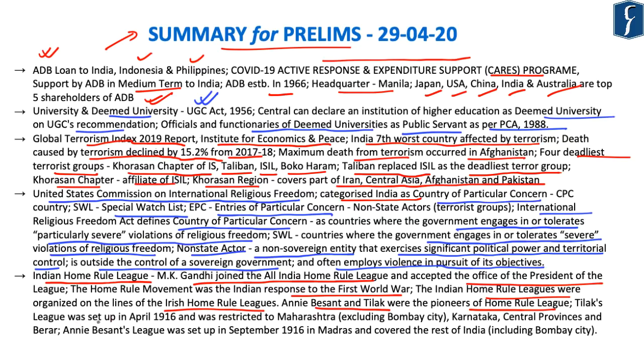Bal Gangadhar Tilak set up Home Rule League in April 1916 but it was restricted to Maharashtra, excluding the city of Bombay, and also included Karnataka, central provinces and Berar, whereas Annie Besant's league was set up in September 1916 in Madras and covered the rest of India, including the city of Bombay. So these can be said to be the summary for today's discussion with respect to your upcoming prelims examination.